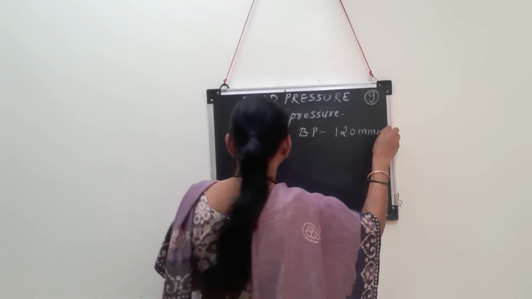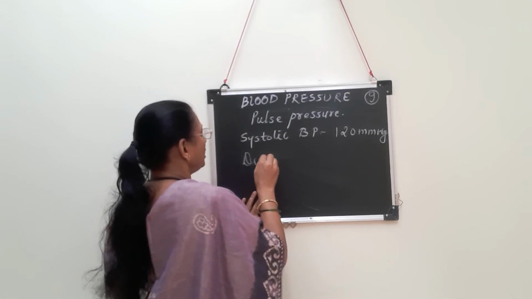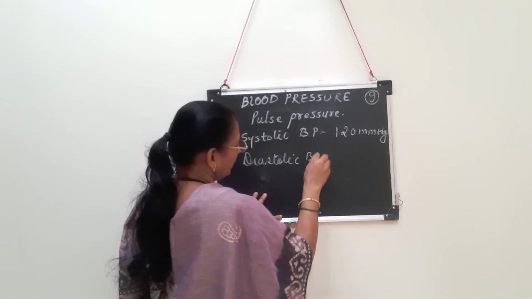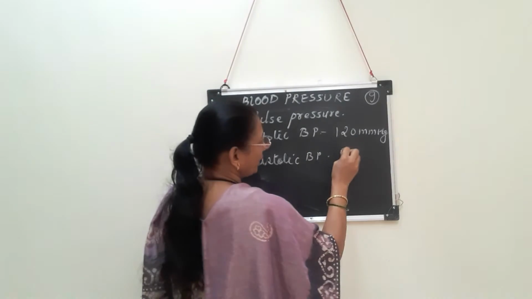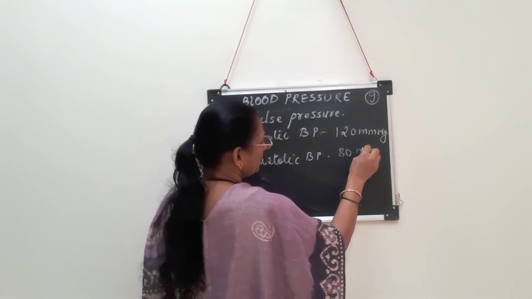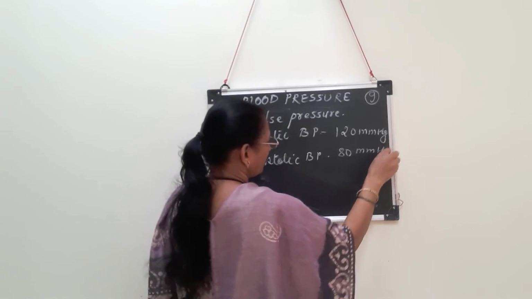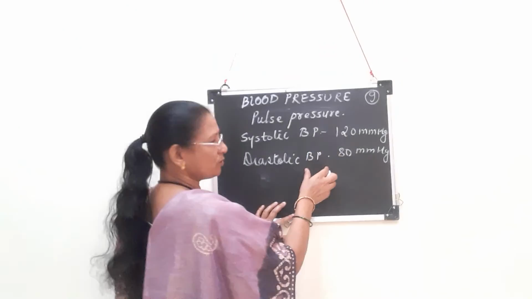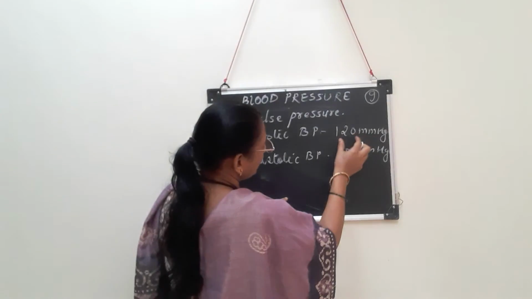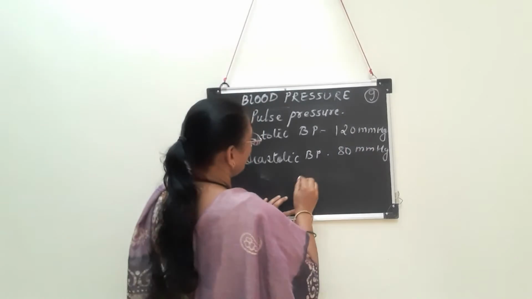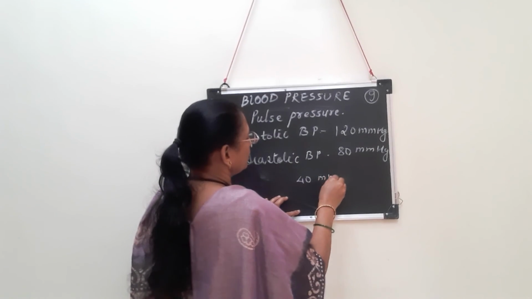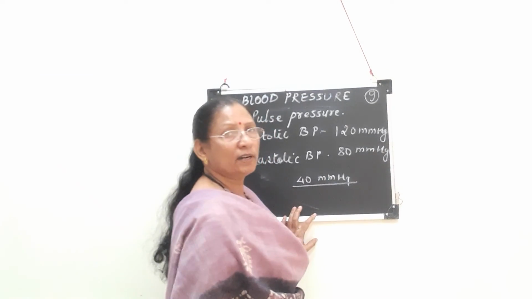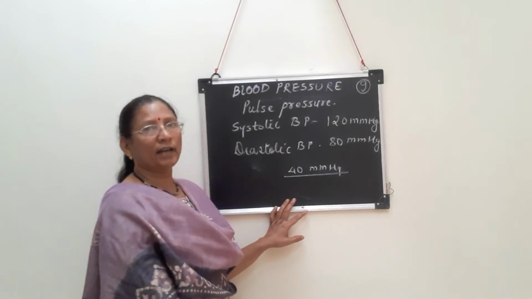The second value is diastolic BP, the minimum blood pressure during ventricular diastole, and its value is 80 mmHg. The difference between systolic and diastolic BP is 120 minus 80, which becomes 40 mmHg. So this 40 mmHg is the pulse pressure, simply the difference between systolic and diastolic BP.